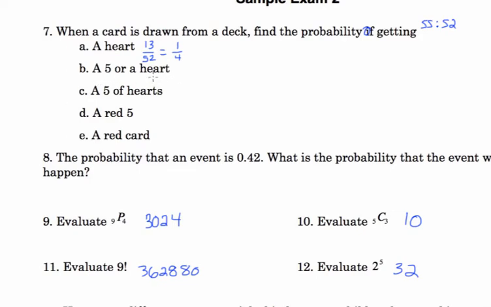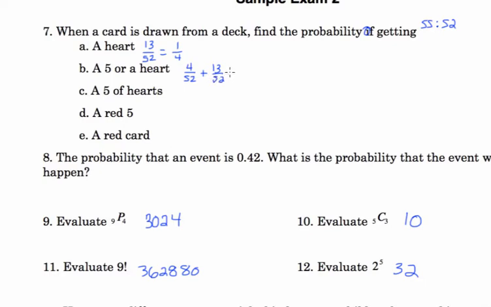A 5 or a heart. Okay, well, or means add, so you have to add the probabilities. A 5, how many 5s are there? Well, there's 4 of them out of a total of 52. How many hearts are there? 13.